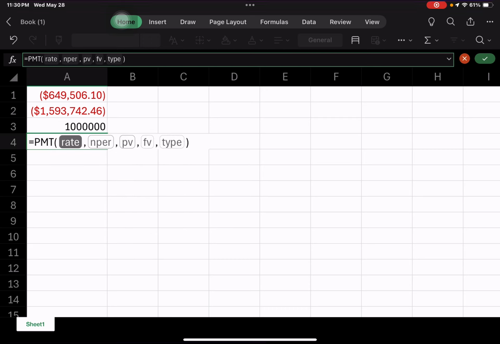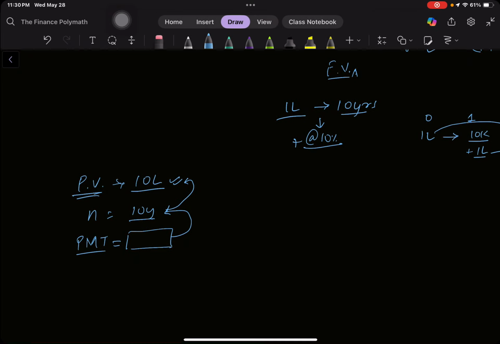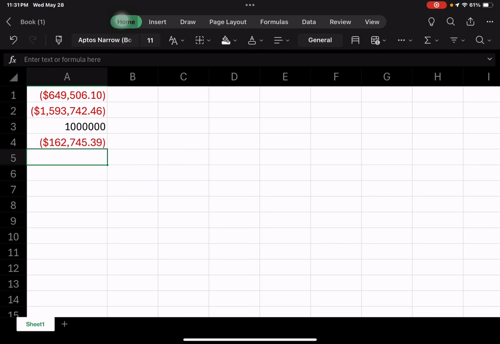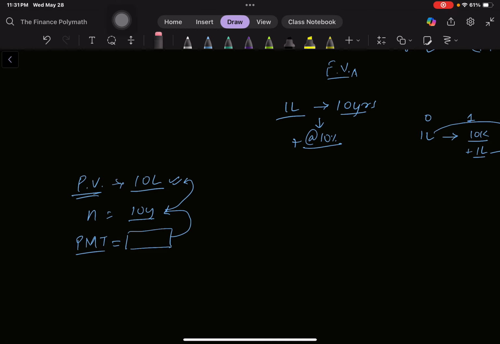The formula is PMT. Again, the rate is 0.1, nper would be 10, and the present value would be 10 lakh rupees, which you want to give. So if you want to make sure that the person is getting 10 lakh rupees of present value, you have to give that person 1,62,745 rupees or dollars, whatever, every year, so that the time value of money is adjusted and that person actually gets 10 lakh rupees.